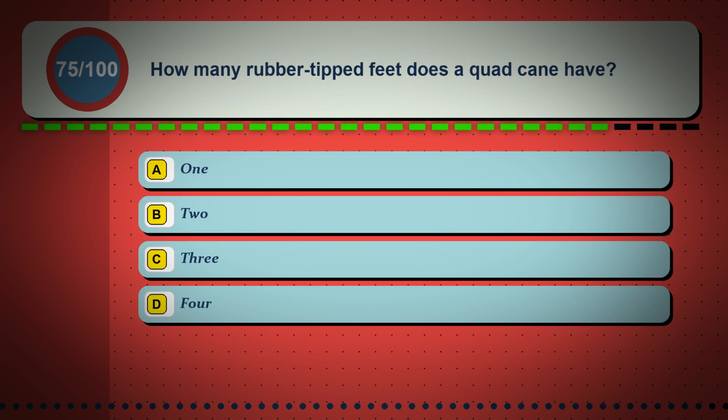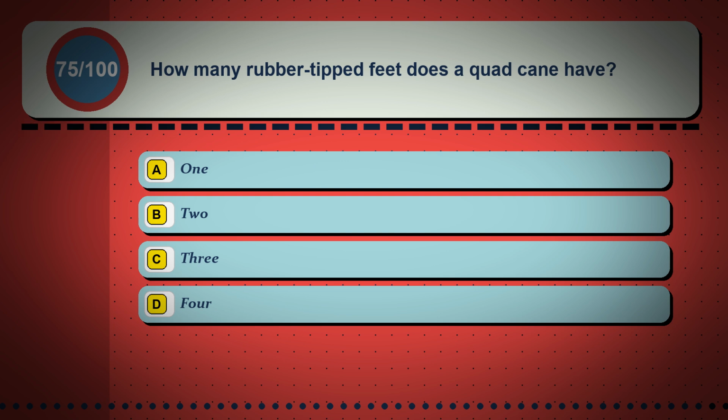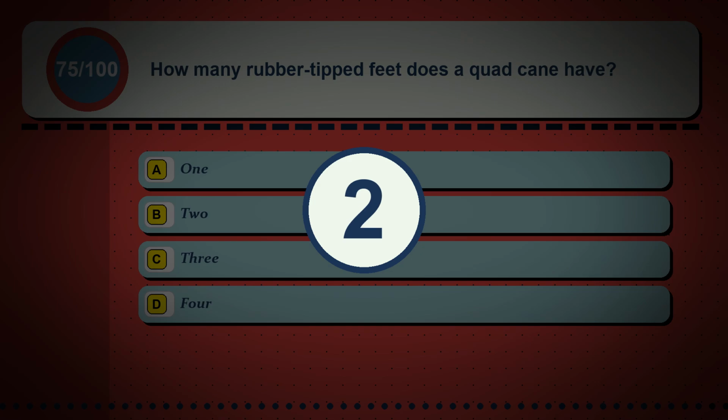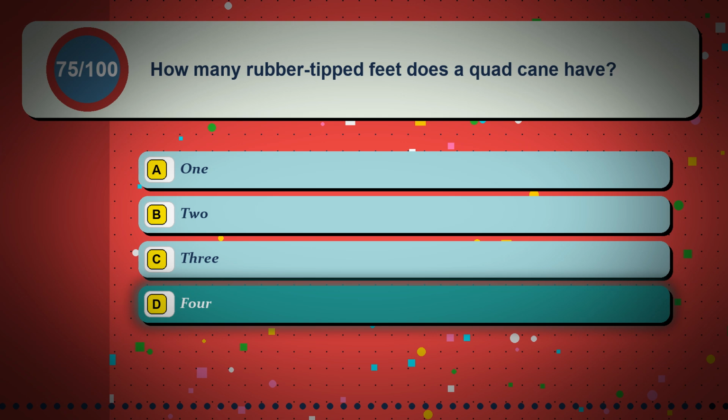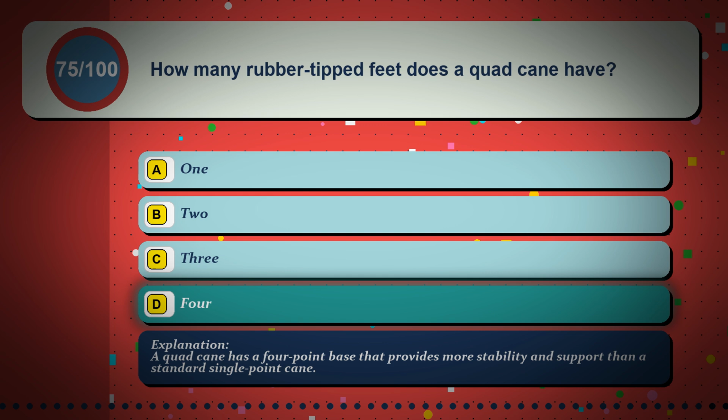Question 75. How many rubber-tipped feet does a quad cane have? Option A, 1. Option B, 2. Option C, 3. Option D, 4. The correct answer is option D, 4. A quad cane has a 4-point base that provides more stability and support than a standard single-point cane.